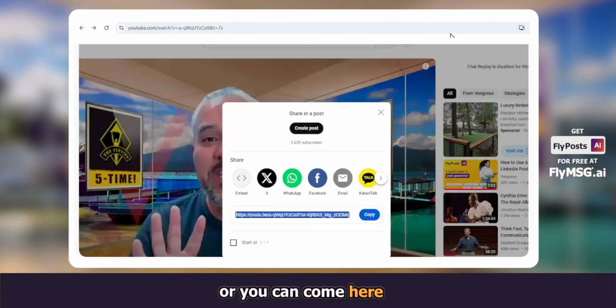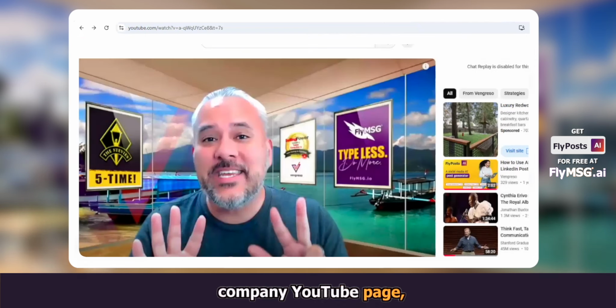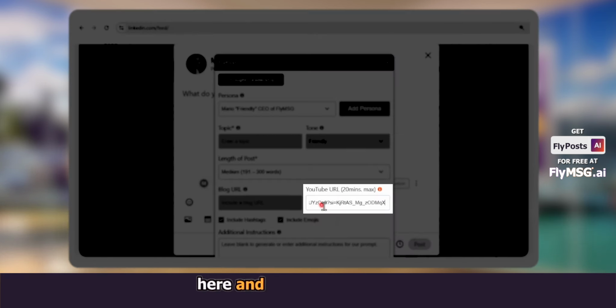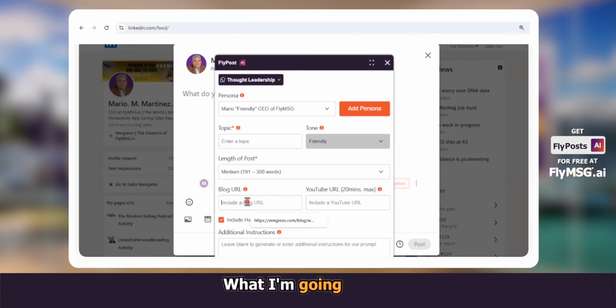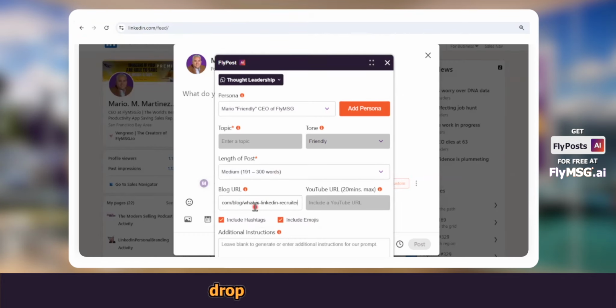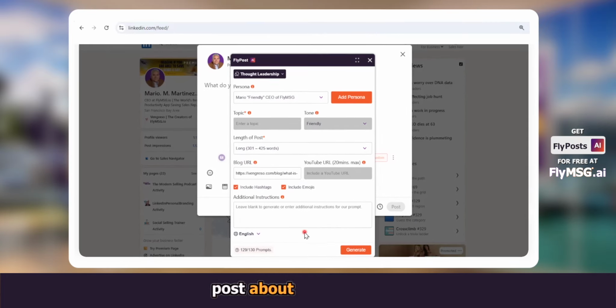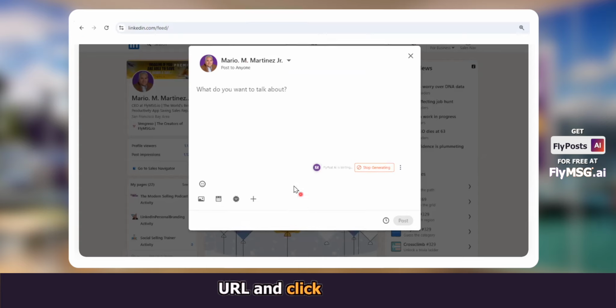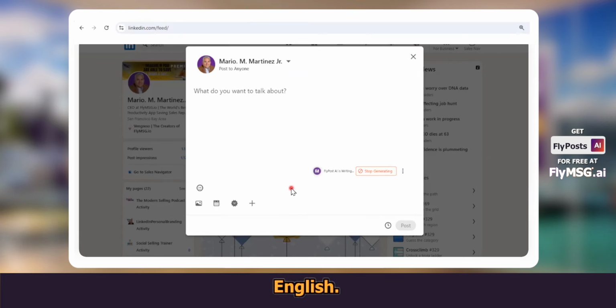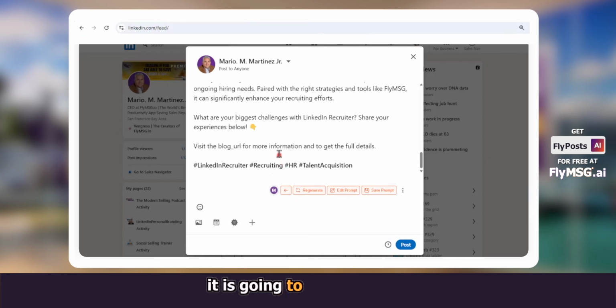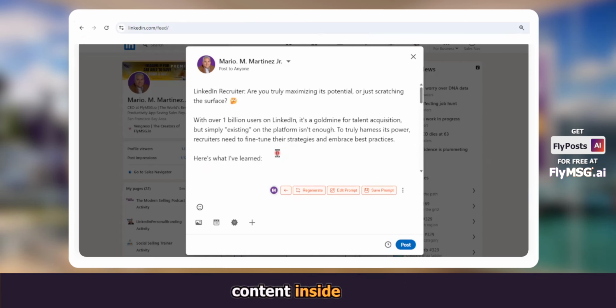Or you can come here to YouTube, copy the video from your company YouTube page, and then come inside of here and drop that YouTube URL in and simply click generate. What I'm going to do instead is I'm just going to drop in a blog URL and I'm going to say write a long post about this particular URL and click generate. Now notice I did it in English. We begin writing and very specifically, it is going to drop and cut and paste the whole content inside there.